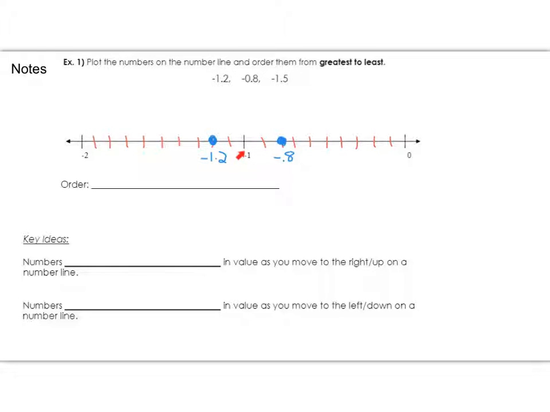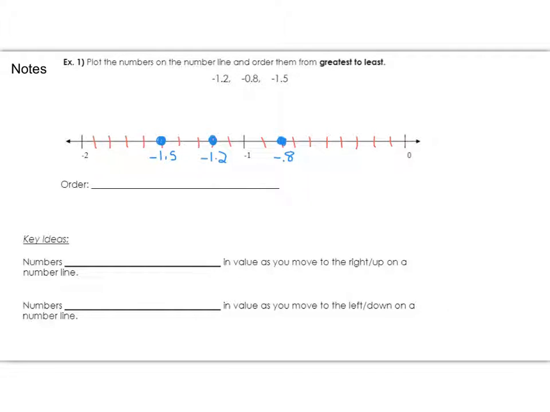So again, here's negative 1, negative 1.1, negative 1.2, negative 1.3, negative 1.4, negative 1.5. So we're going to put a big dot there. That's negative 1.5.